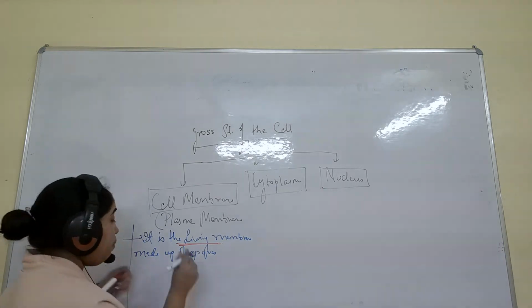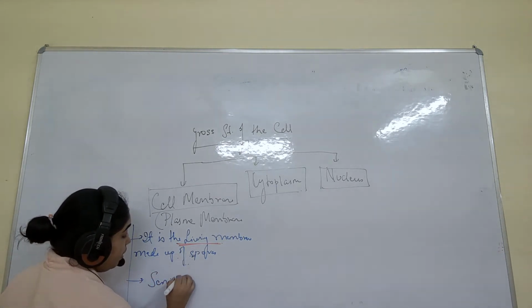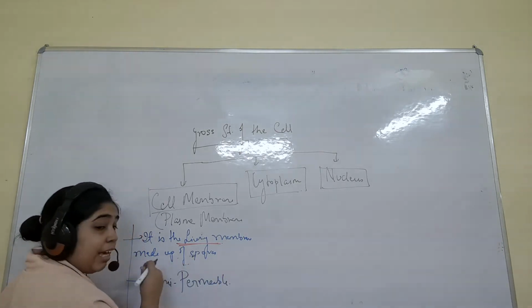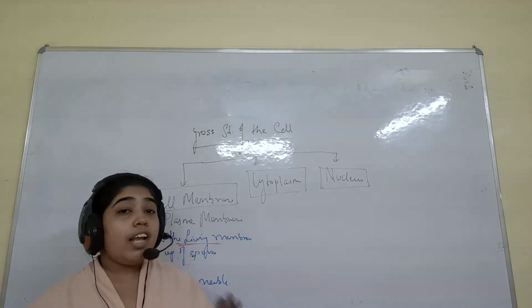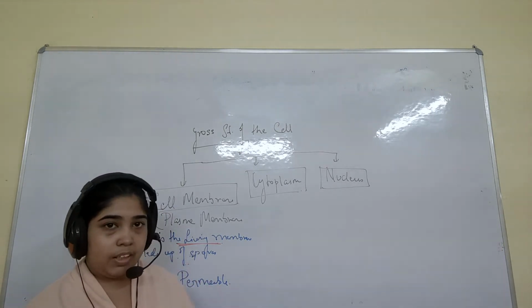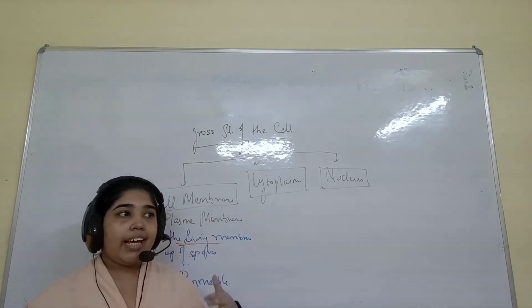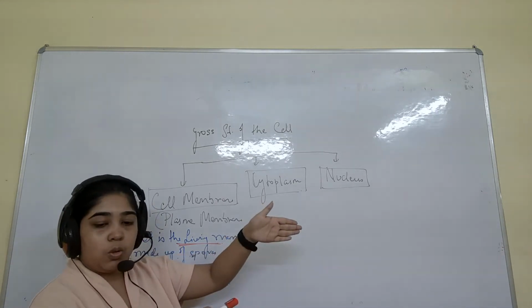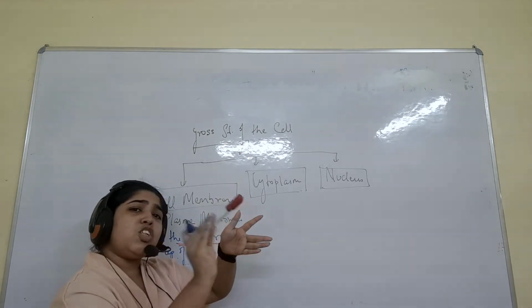It is semi-permeable. Now the question is, what is semi-permeable? Semi-permeable means it will allow only certain substances to pass through it. Permeable means it will allow all substances to go. Suppose this is a door. Permeable means all substances go, there is no gatekeeper.